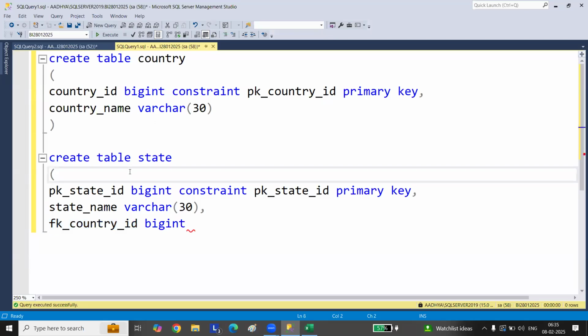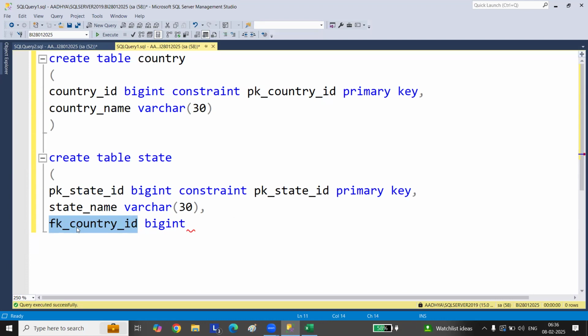For our understanding, to easily recognize whether it is a primary key or foreign key, I have given pk underscore for primary key, like pk underscore state, and fk underscore for foreign key. So when you look at the table and see the column name, you can easily identify which is the primary key and which is the foreign key.